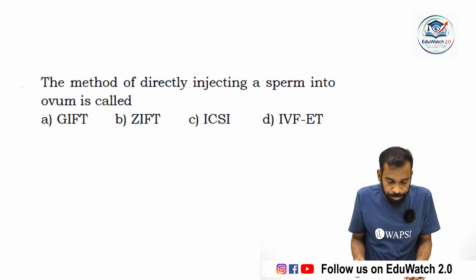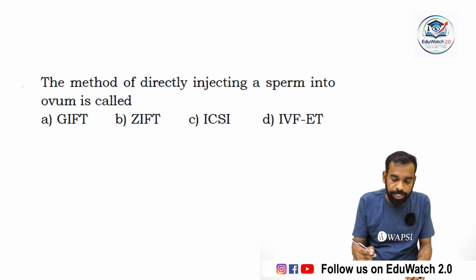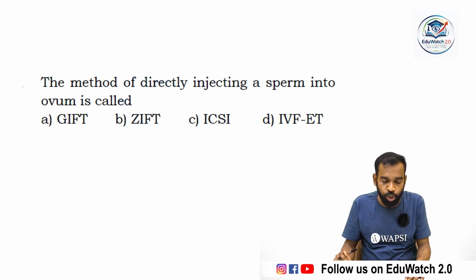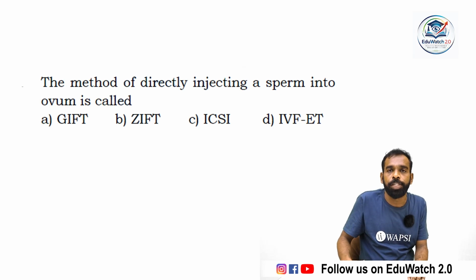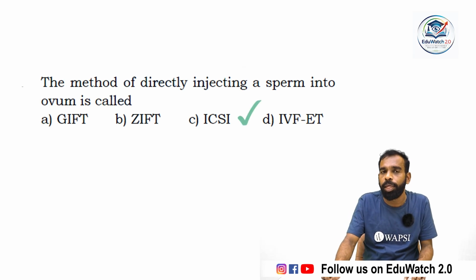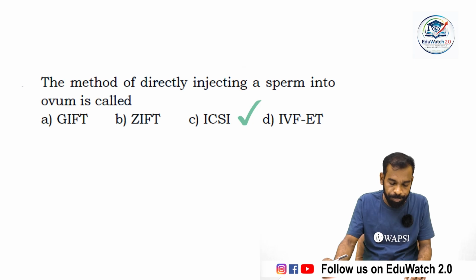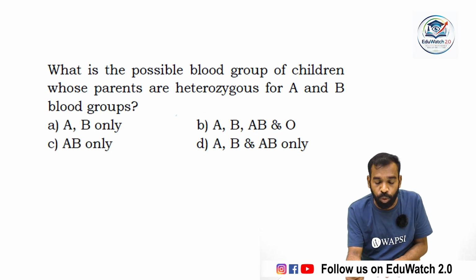Move to the next question. The method of directly injecting sperm into the ovum is called? The method of directly injecting sperm into the cytoplasm of the ovum is called intracytoplasmic sperm injection. Move to the next question.